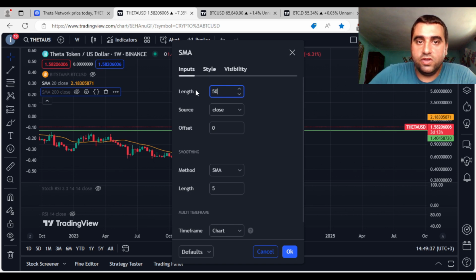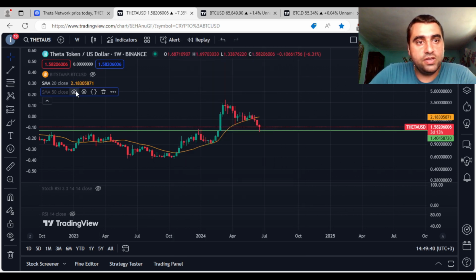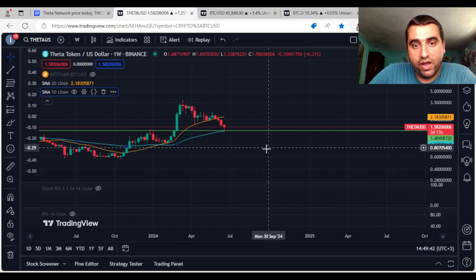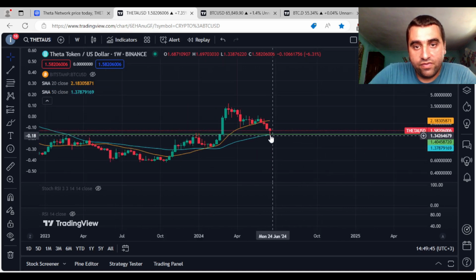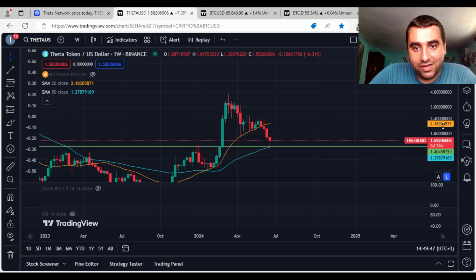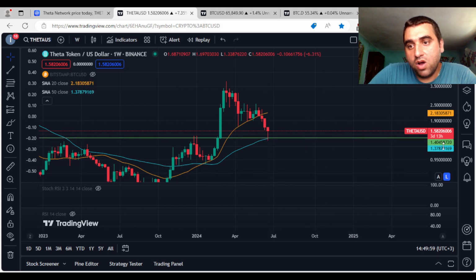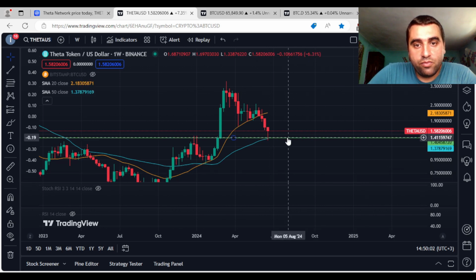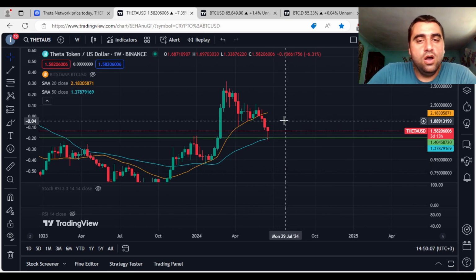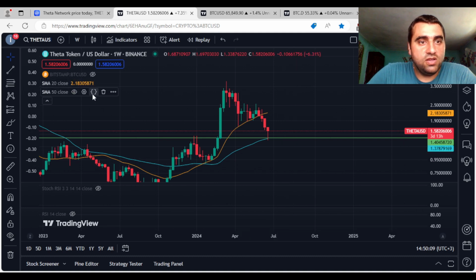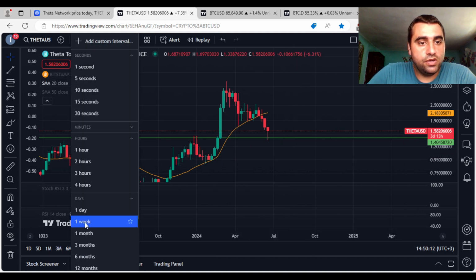And we can look also at the 50 weekly simple moving average, and we can see that this one plays for now as a support. We have this wick that went a little below the 50 weekly SMA, so this one is a big support for now, especially that it is almost at the same level as the 1.4 level of support that I put here, and I explained to you on daily why that is. Okay, let's look also at monthly and see what's the situation in this case.